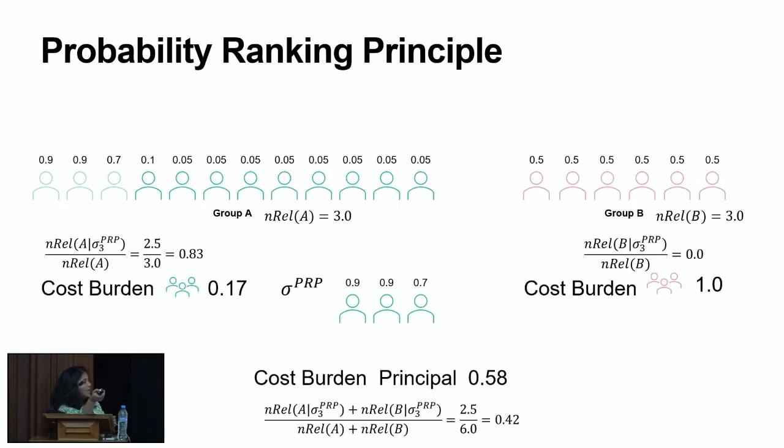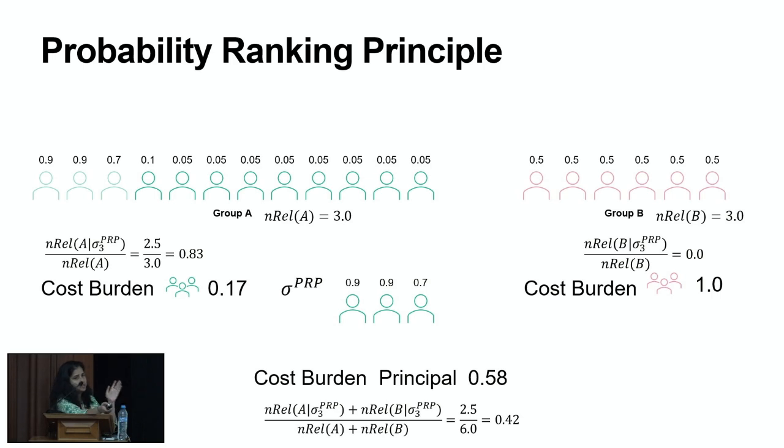And so coming back to this example of PRP, if we compute these cost burdens, we have these 3 stakeholders, the 2 groups and the principal. The cost burden on Group A, we would expect it to be quite low because we've selected a high fraction of relevant candidates. We've selected 2.5 out of 3 relevant candidates from that group. It's not 0 because the other candidates still have some probabilities, so there's still some chance that these candidates can be relevant. So there's a low cost burden on Group A, but Group B has a cost burden of 1.0. And there's also a cost burden on the principal, with 1 minus the fraction of relevant candidates that were selected from either of the groups.